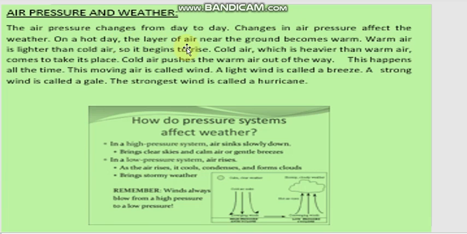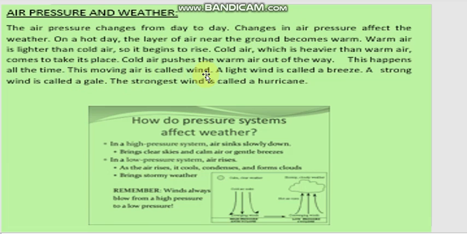On a hot day, the layer of air near the ground becomes warm. On a hot day when it is sunny, or in the hot summer weather, the air becomes warm. Warm air is lighter than cold air, so it begins to rise. And we know that warm air is lighter, so it rises up. Cold air, which is heavier than warm air, comes to take its place. Cold air pushes the warm air out of the way. This happens all the time.